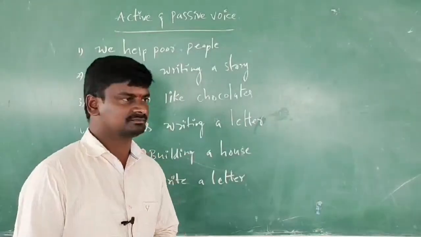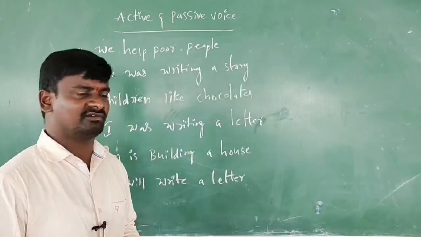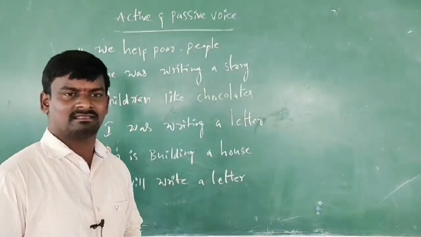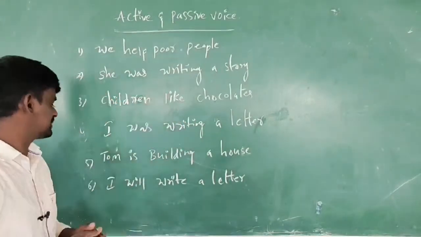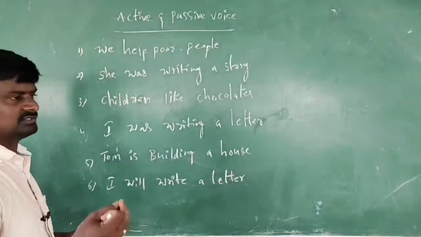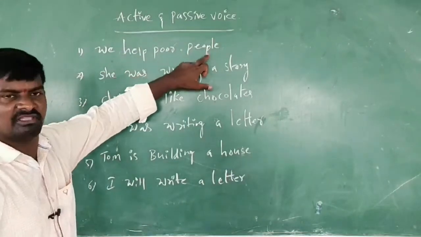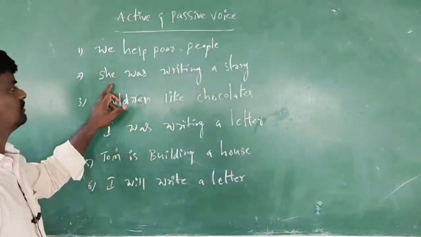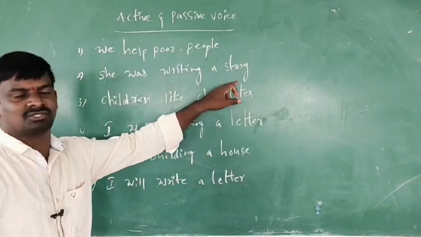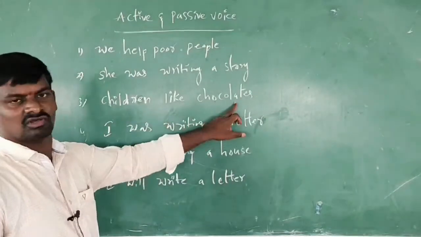Okay students, I am giving you the assignment. You can do it at home, you can understand, you can have some doubts and you can solve this. I am giving you 6 examples which you can do at your home. Number 1, we help poor people. Number 2, she was writing a story. Number 3, children like chocolates.